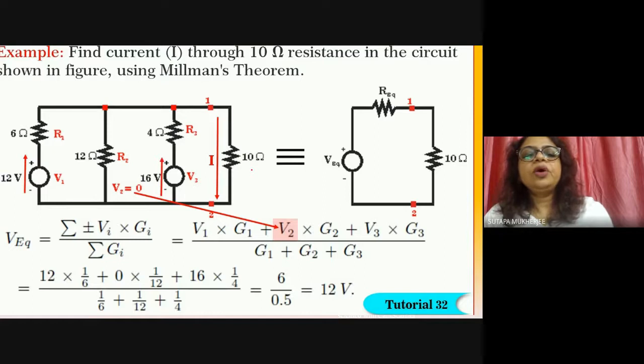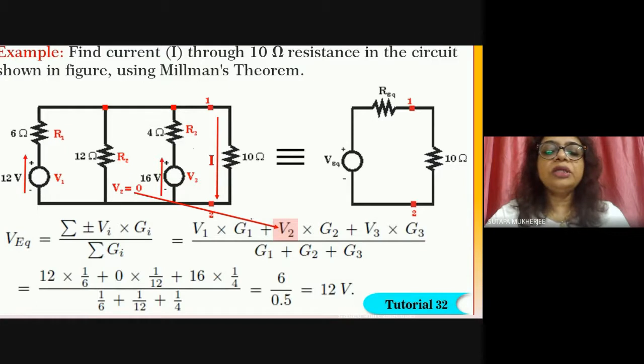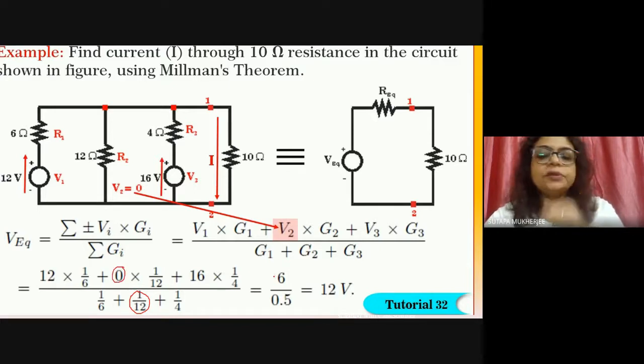Into 1 by 12, plus V3, that is 16 times 1 by 4. After that, G1, G2, G3, that is 1 by 6 plus 1 by 12 plus 1 by 4. V2 is not there, but G2 is there. Mind it, G2 is there but V2 is not there. So you have to consider G2. So 6 by 0.5, you are getting 12 volt.